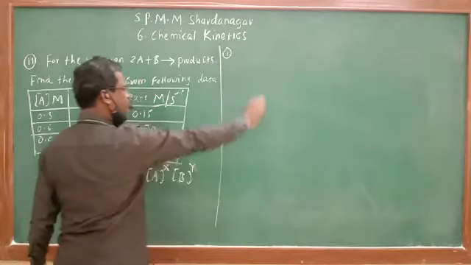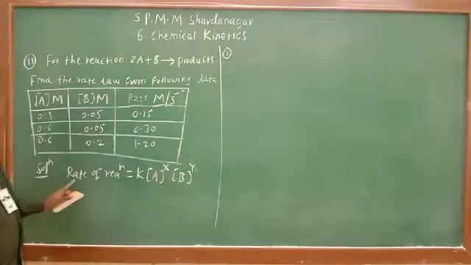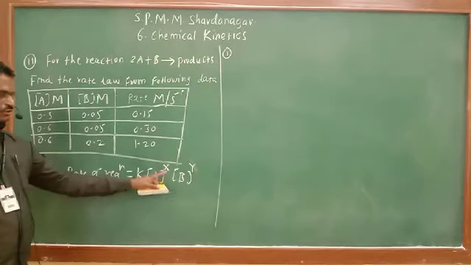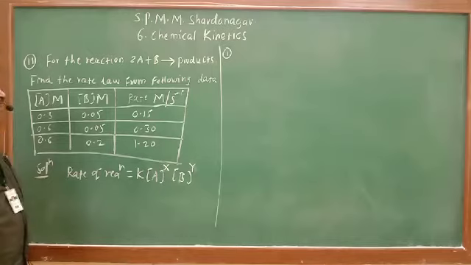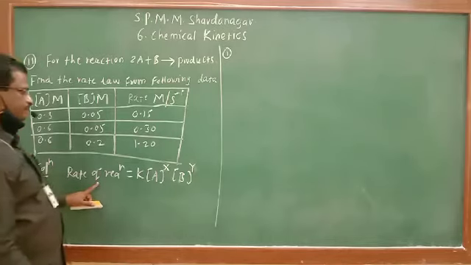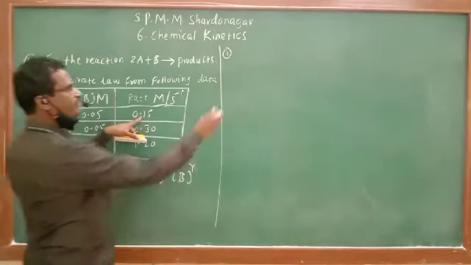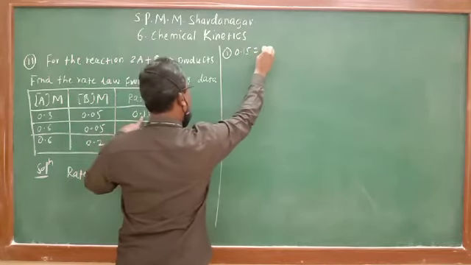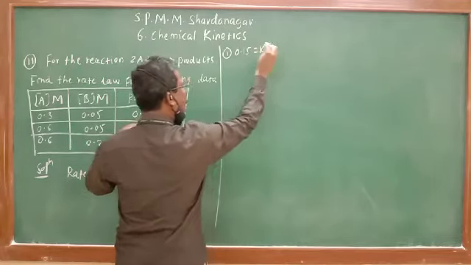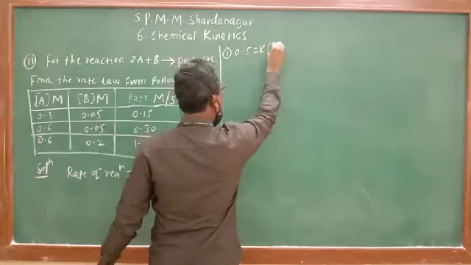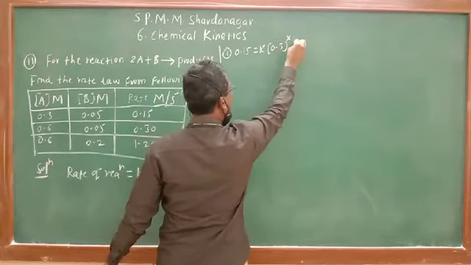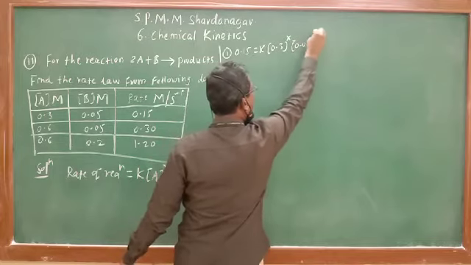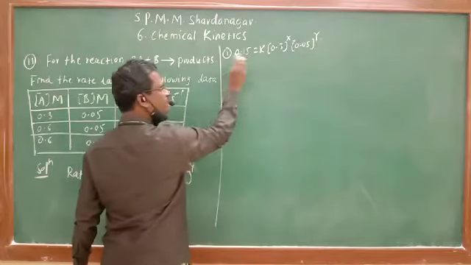First equation: rate of reaction is equal to K, A raised to x, B raised to y. So rate of reaction 0.15 is equal to K, concentration of A, 0.3 raised to x, into B, 0.05 raised to y. That is one equation.